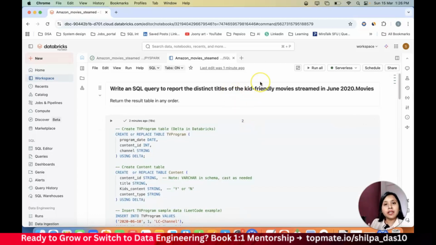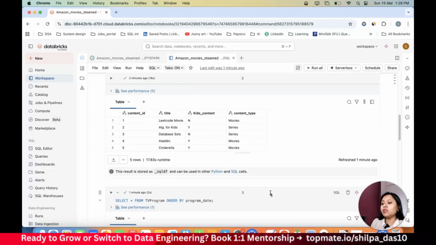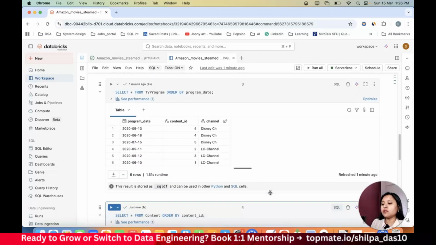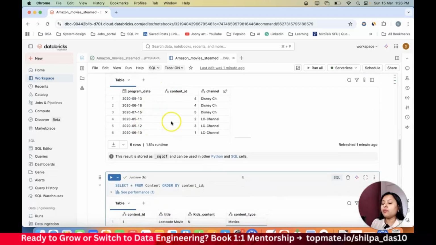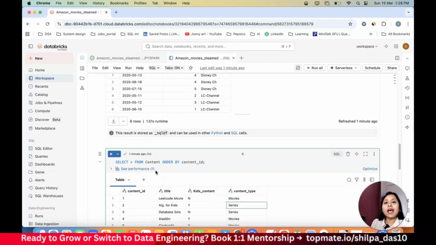What we want is the kids content, but only those which have streamed in June 2020. And for whether it's been streamed in June 2020, if you see, there are two data sets, right? One is the TV program data set, showing when exactly it was shown on TV, so that is the program date, and there is the content. So we have to find the content which is kids content, but streamed only in June. And there are two different tables in which the data is stored. So the first thing that will come to mind is to do a join.